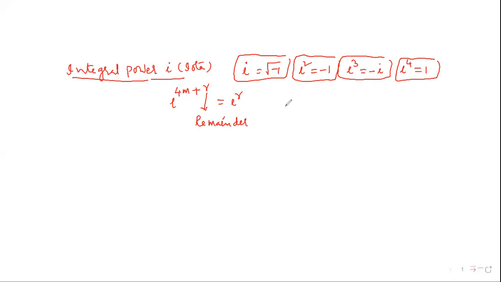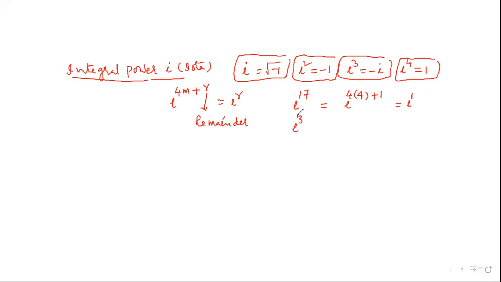R is the remainder. That is, i power of 17 means we divide 17 by 4, and 17 is 4 into 4 plus 1. Therefore, it is equal to i power of 1. So i power of 17 is equal to i.